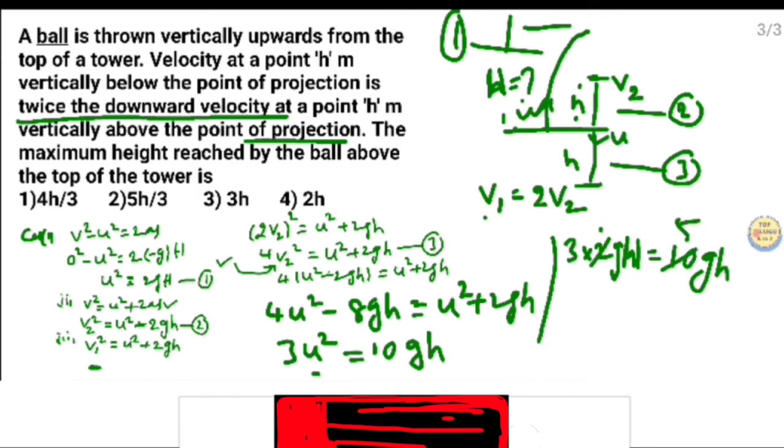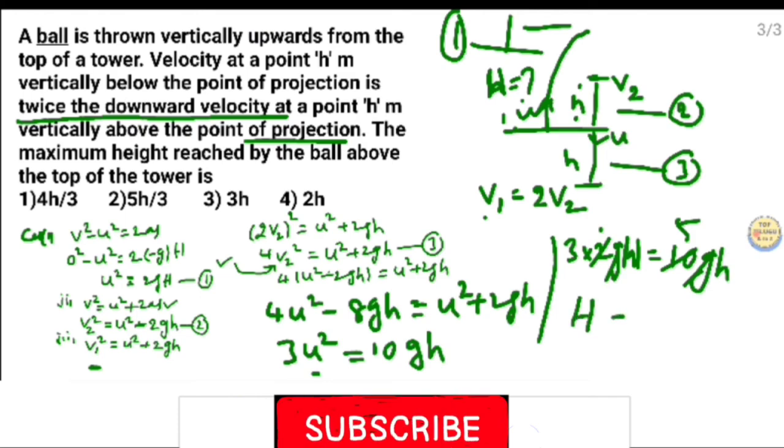We want the maximum height, and g gets cancelled. Therefore the maximum height H is equal to 5h by 3. This is the answer. Second option is correct.